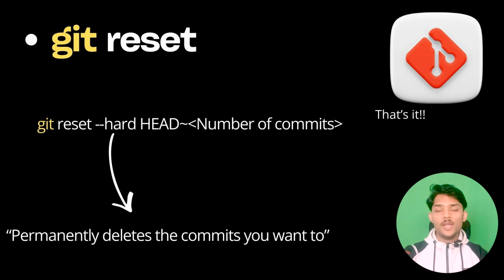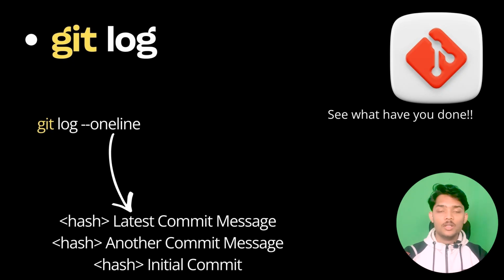Now to see how many commits you have to delete, there is a command that is git log, and with this command you will be able to see all the previous commits that you have made till now. If you type git log --oneline, you will be prompted with only the commit hashes that you have made without any garbage value.